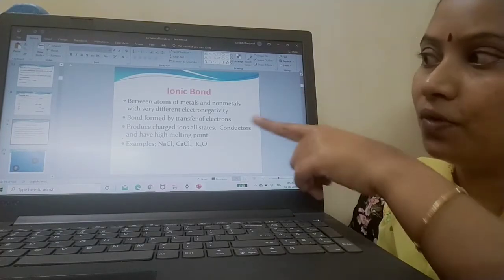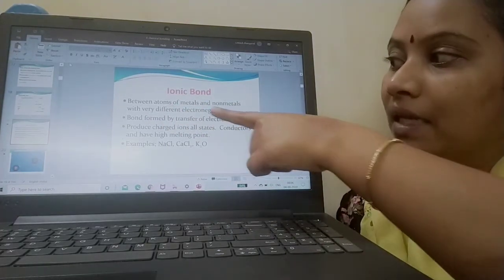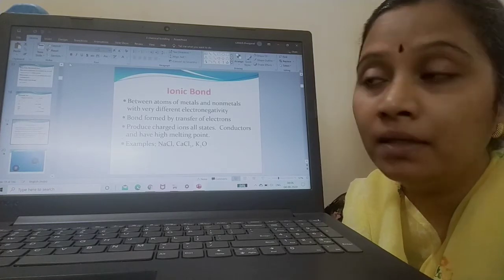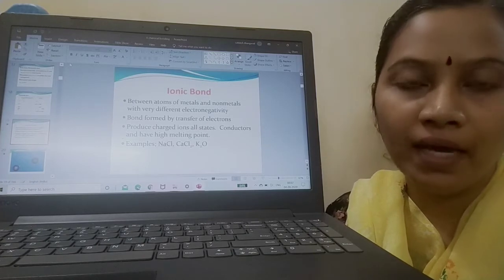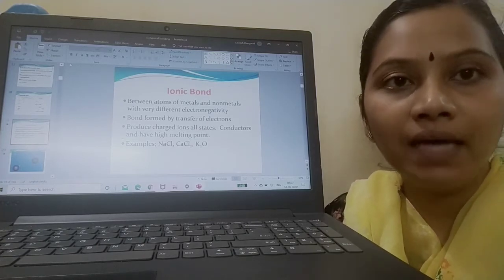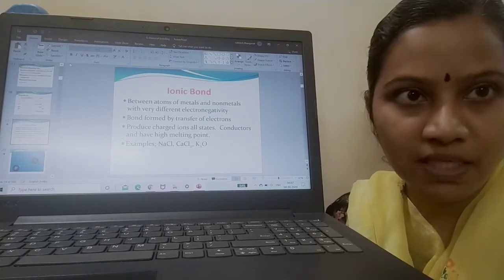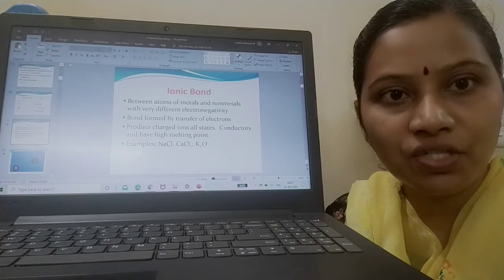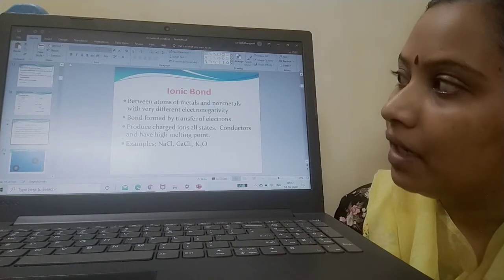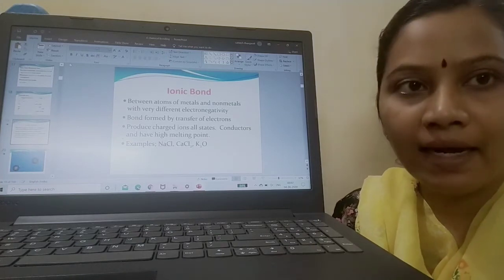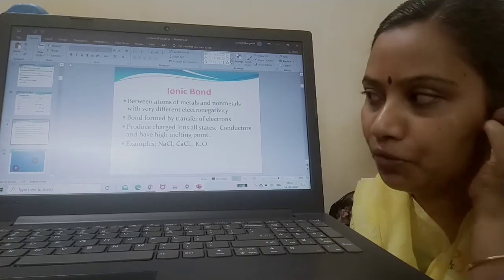See, an ionic bond is formed between atoms of metals and non-metals which vary in electronegativity. Now I have a metal. See, I have a non-metal. A metal's and a non-metal's electronegativity values are highly different. So in that case, an ionic bond will be formed. We have already seen an ionic bond is formed in ionic compounds like sodium chloride. The positive and negative charges are stabilized by means of electrostatic attraction.